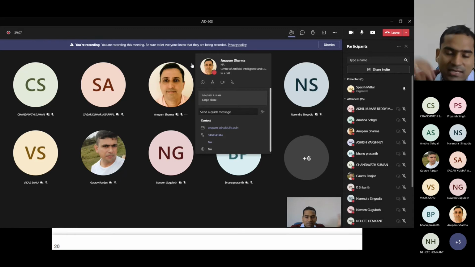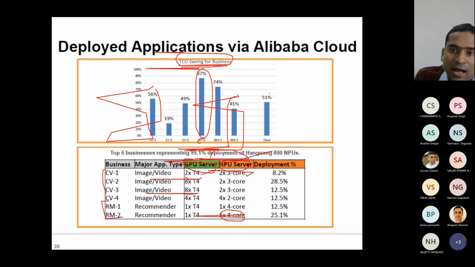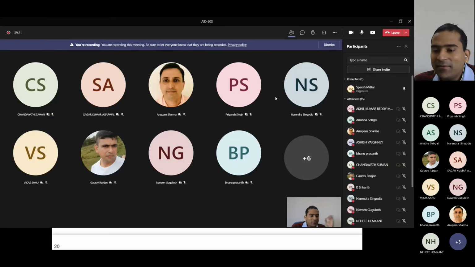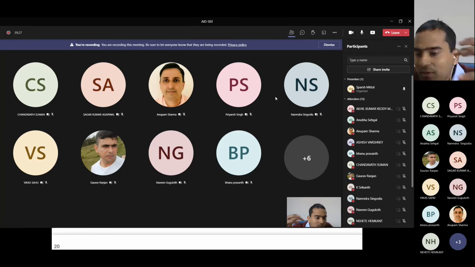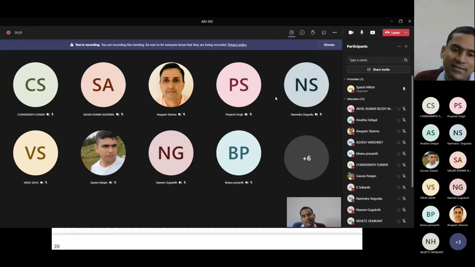So a lot of the purchase money was saved, although they may have to hire some engineers and so on. But what is the benefit? They save a lot of money in the operation. Overall, half the money is saved. That means all the data center expenses they were having, from 2 billion, suppose it comes to 1 billion. That means half. It's a huge improvement. So you can see compared to using GPU, what is the benefit of moving to accelerators? You can save a lot. You can do a lot of optimization.